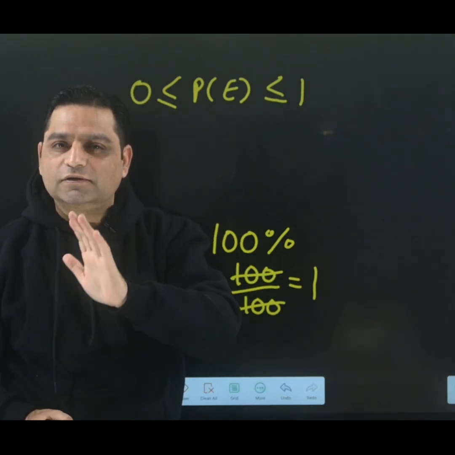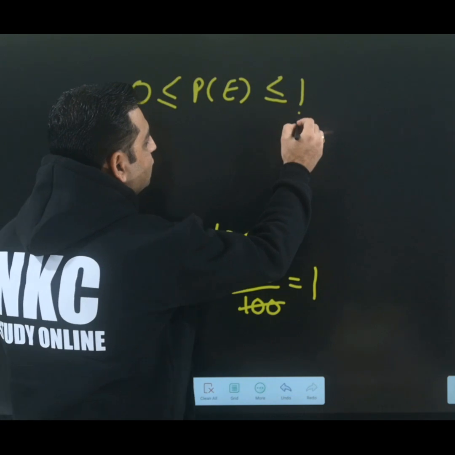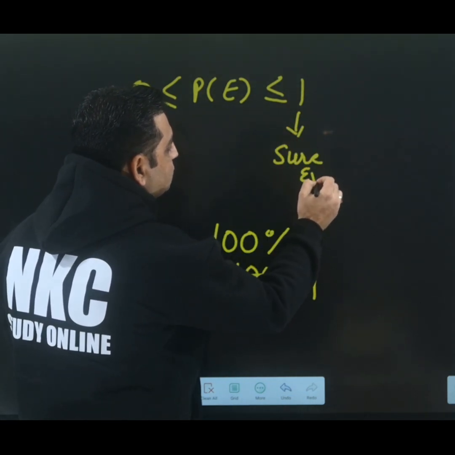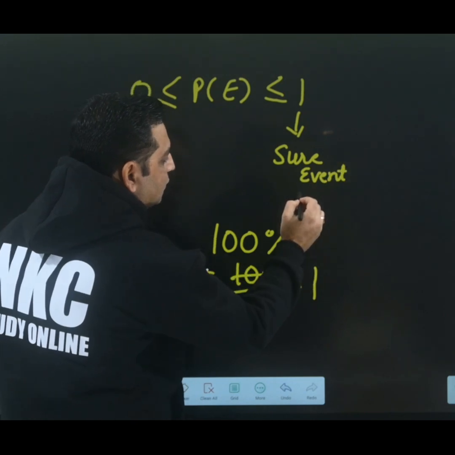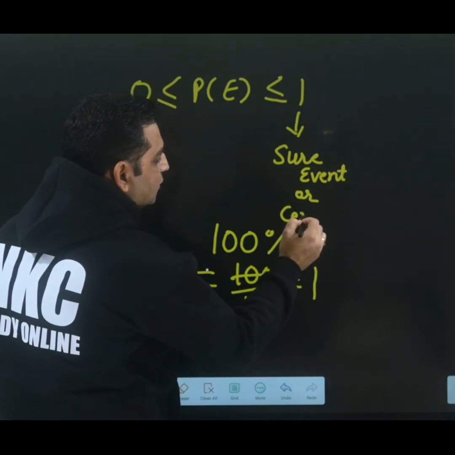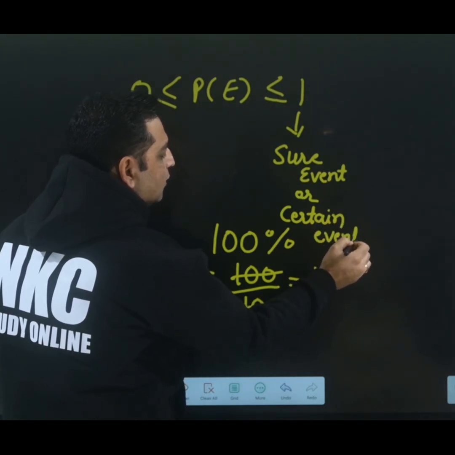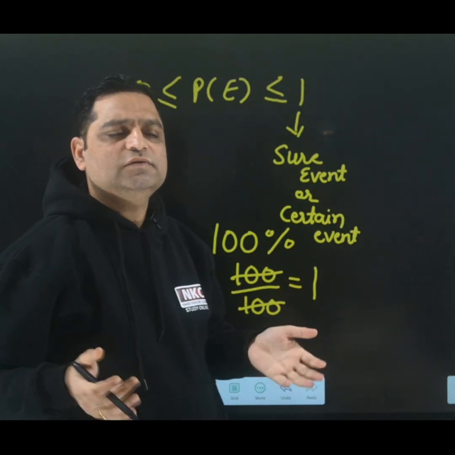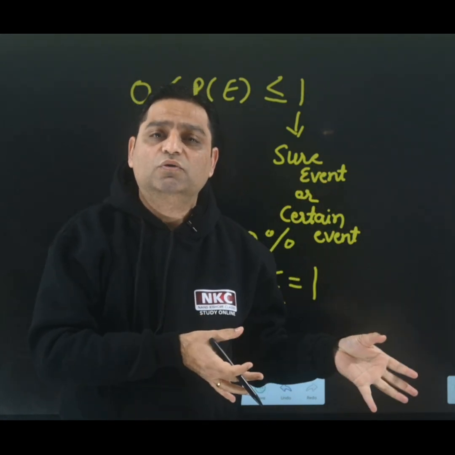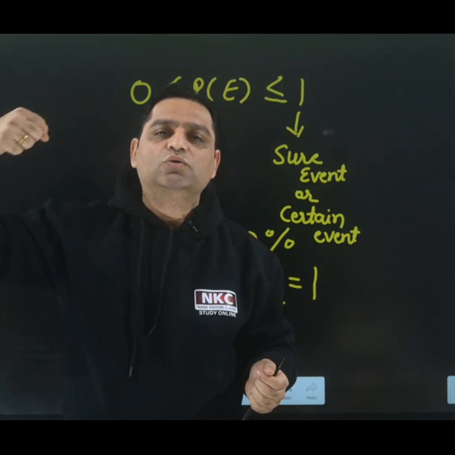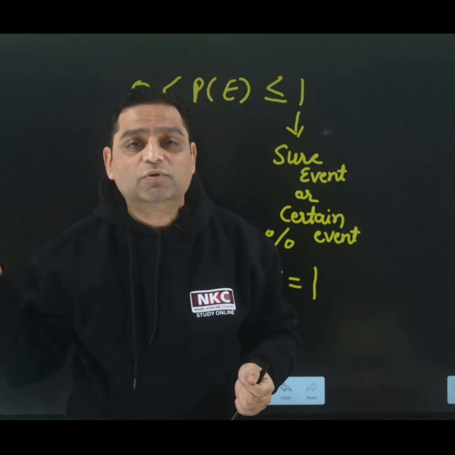1 or 100%. This type of event which is sure to happen is known as a sure event, or another name is certain event, which will definitely happen. And sometimes, let's suppose a bag has red balls and I tell you that I am trying to get one ball out of it. What is the probability that a white ball will come into my hand?